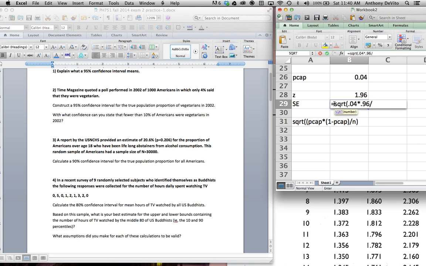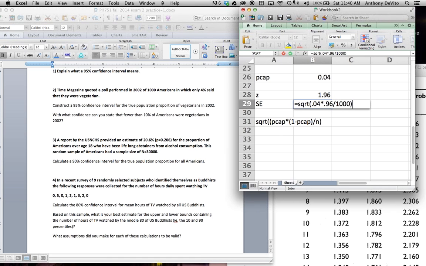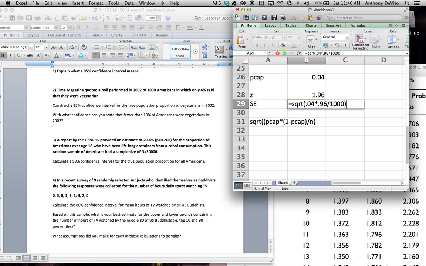Divided by the sample size. Sample size in this case was 1,000. Let's see what we wind up with here.